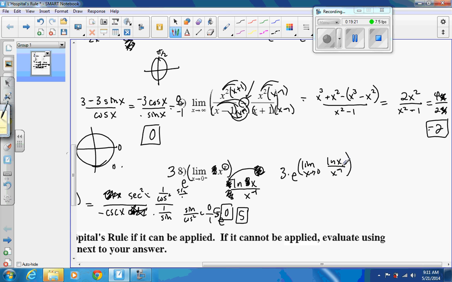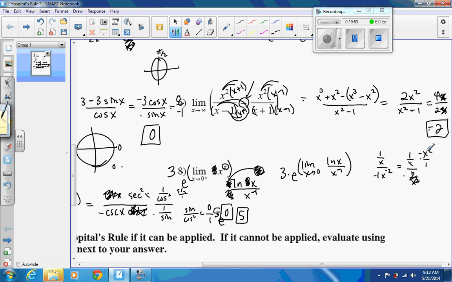And so to do that limit, if I plug in 0, it's undefined. We're getting something funky. We can't really look at that, so we're going to do the derivative of the top, which is 1 over x. Derivative of the bottom, which is a power, so we multiply by negative 1 and subtract the power. If you can't see what this is going to be without rewriting it, feel free to rewrite it. So that's negative 1 over x squared, which we multiply by the reciprocal, flipping up to the top when you're dividing by a fraction.